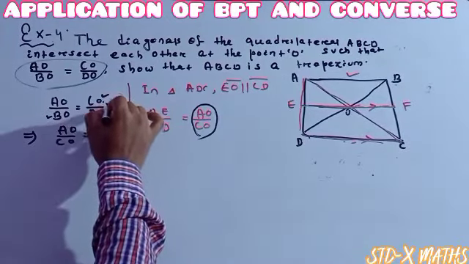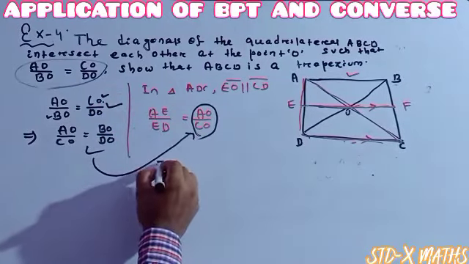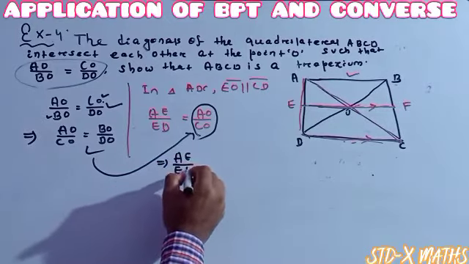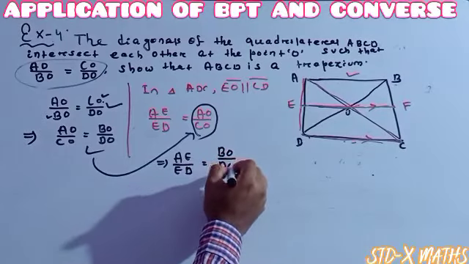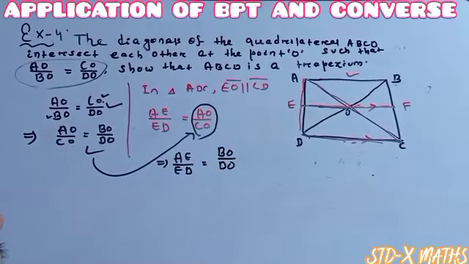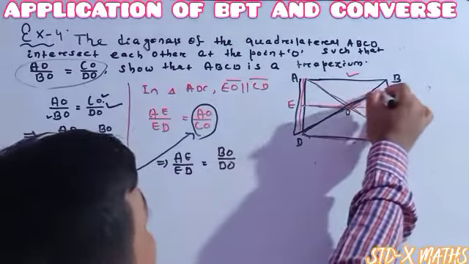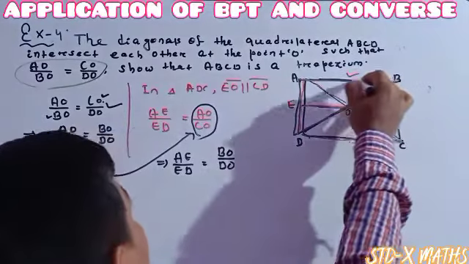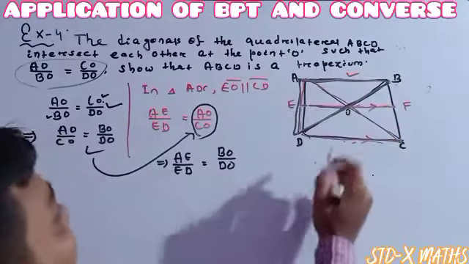From this I am writing AE by ED is equal to BO divided by DO. See in this triangle, this one divided by this one is equal to this one divided by this one.